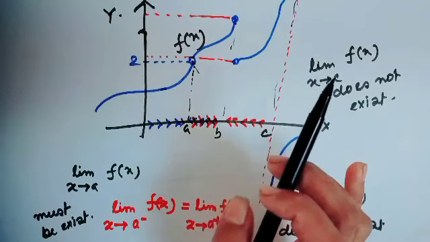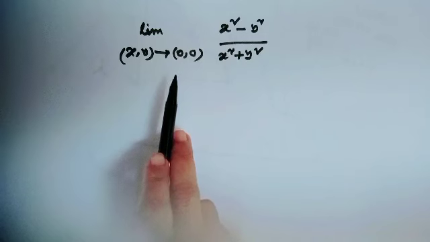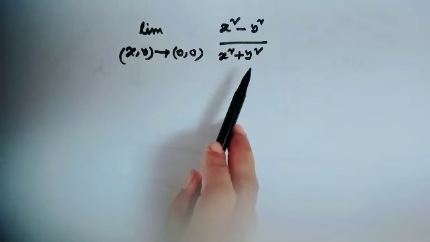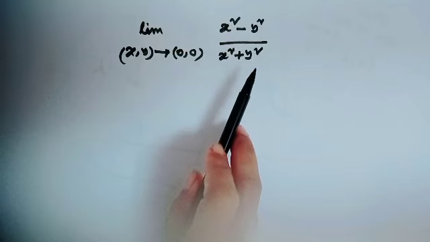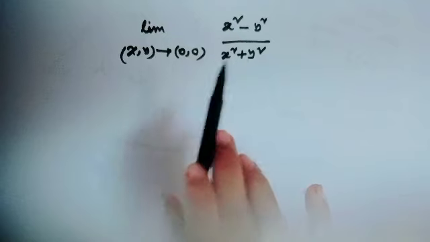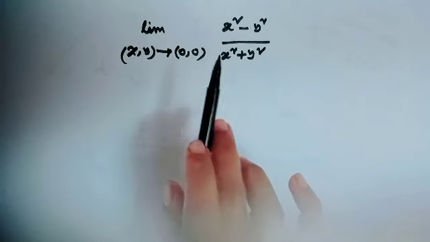Are you getting my point? Okay. Now, let's see limits in multivariable calculus. Let's look at the function: limit as (x, y) approaches (0, 0) of (x squared minus y squared) over (x squared plus y squared). Okay? And this is a surface over the xy plane. Let's try a couple of different directions to approach this limit.